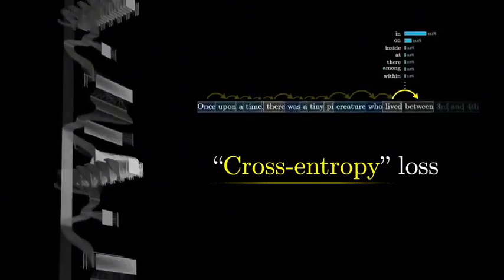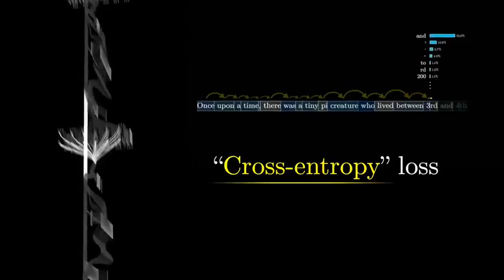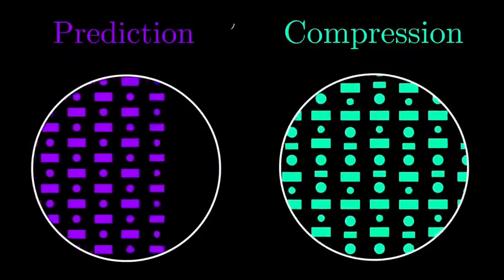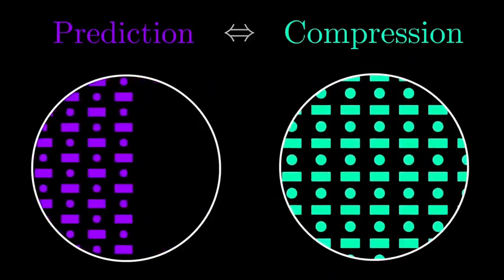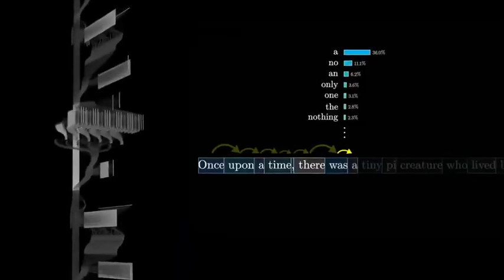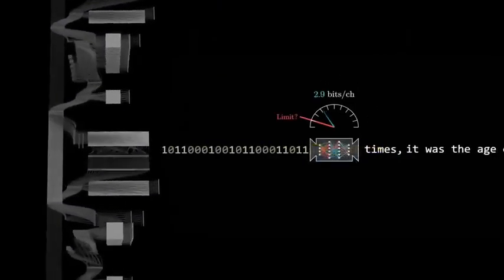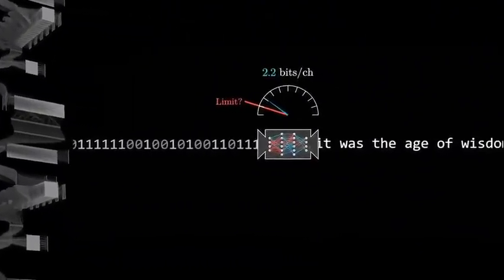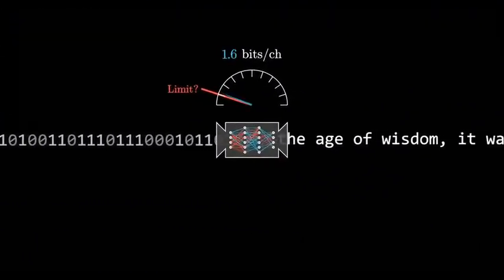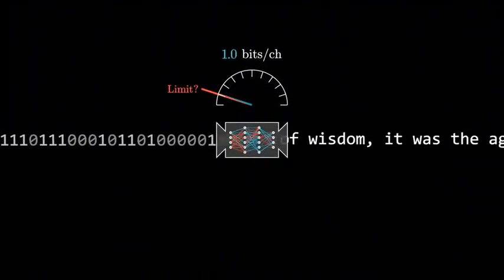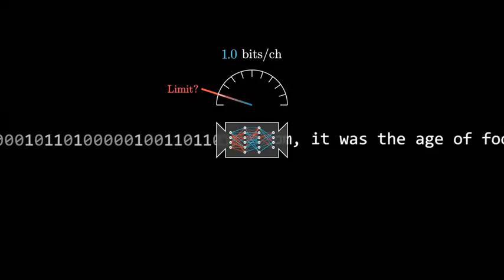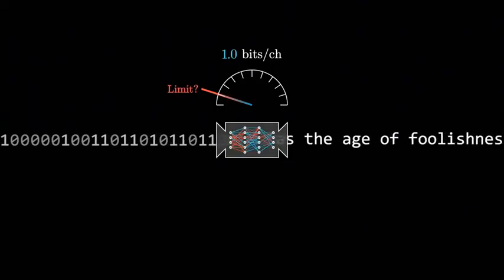But what's also interesting is that one of the conclusions of information theory says that prediction and compression are mathematically equivalent. They turn out to be two sides of the same coin, which means you can entirely reframe how you think about the pre-training objective as not really being about next token prediction per se, but instead as being about creating the most efficient possible text compressor. Later I'll explain exactly how that works, but when you do, I think it offers more clarity on what this notion of cross-entropy really is and why you're using it.